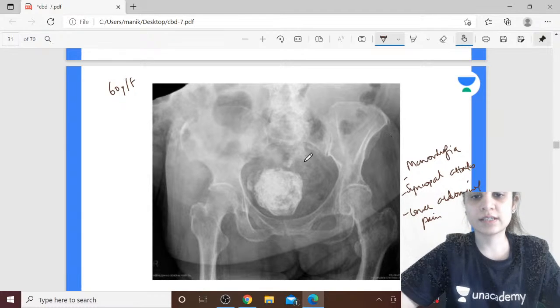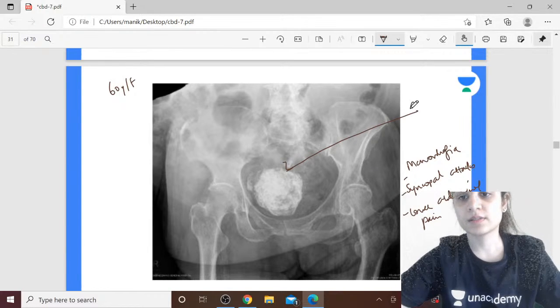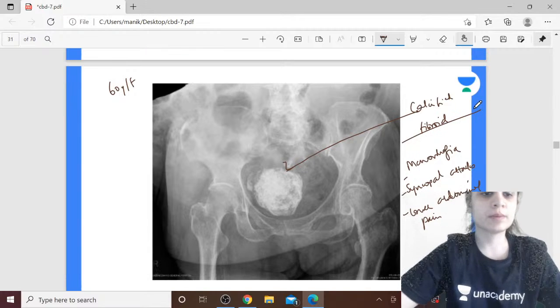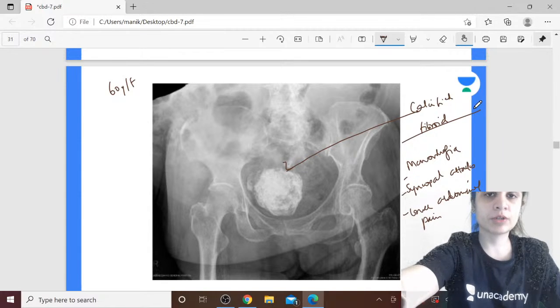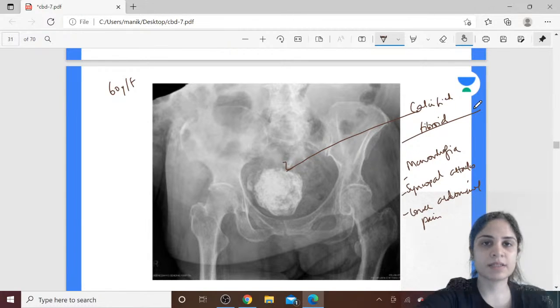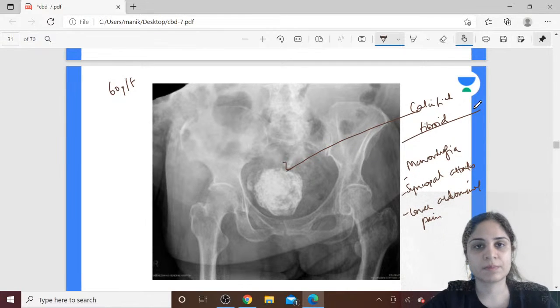Okay, so this is actually a calcified fibroid. This is nothing but a calcified fibroid. And what will be the treatment for this? Either you'll do a myomectomy if it's a single fibroid and it's not very large in size, but if it is much bigger in size and there are multiple small fibroids also present, you can go ahead with a hysterectomy for this patient.